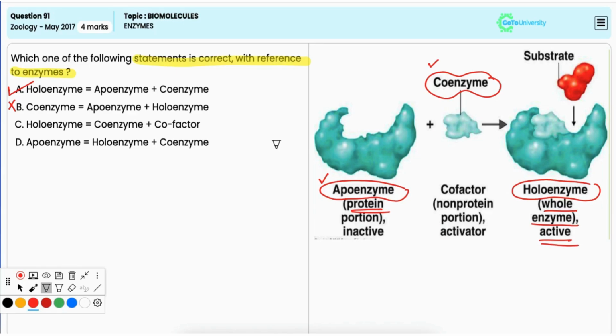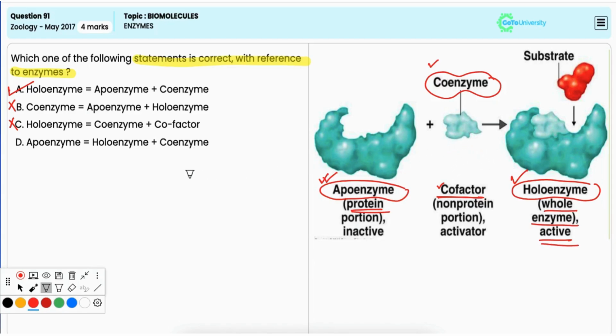Option C, holoenzyme is equal to coenzyme plus cofactor. It is also incorrect as already stated. A holoenzyme includes an apoenzyme and a coenzyme and not a coenzyme and cofactor, because cofactors are inorganic ions that may assist enzyme activity but are separate entities.